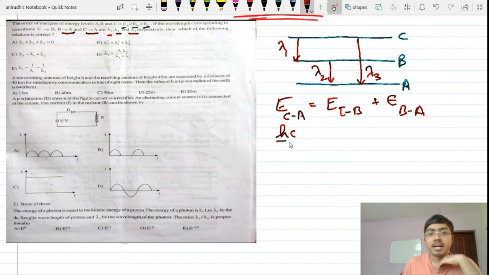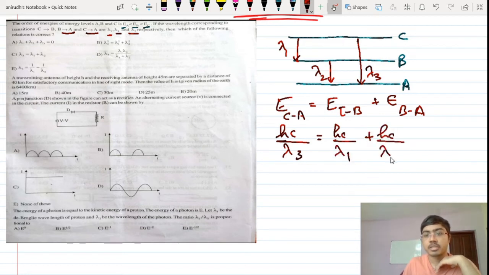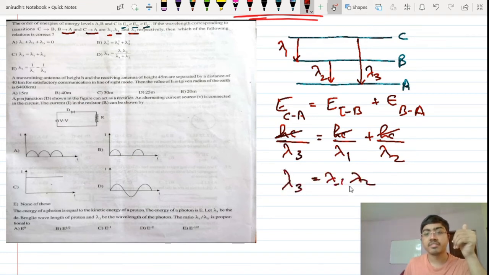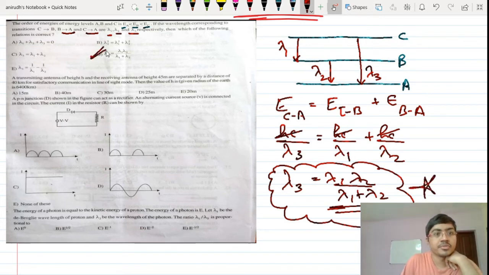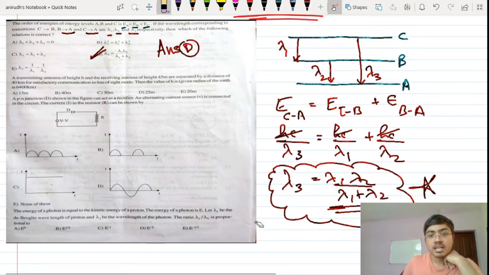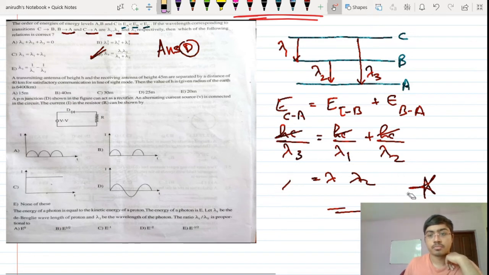So this will be hc by lambda 3, which is C to A, is equal to hc by lambda 1 plus hc by lambda 2. Planck's equation has been used here: hc by lambda is equal to energy. So lambda 3 is equal to lambda 1 lambda 2 divided by lambda 1 plus lambda 2. This reminds me of that resistance equation, R1 R2 divided by R1 plus R2. Simply like that, we can go for this kind of solution also. So for this question, I'll be marking option D as the correct statement. So let's switch over to the next question now.